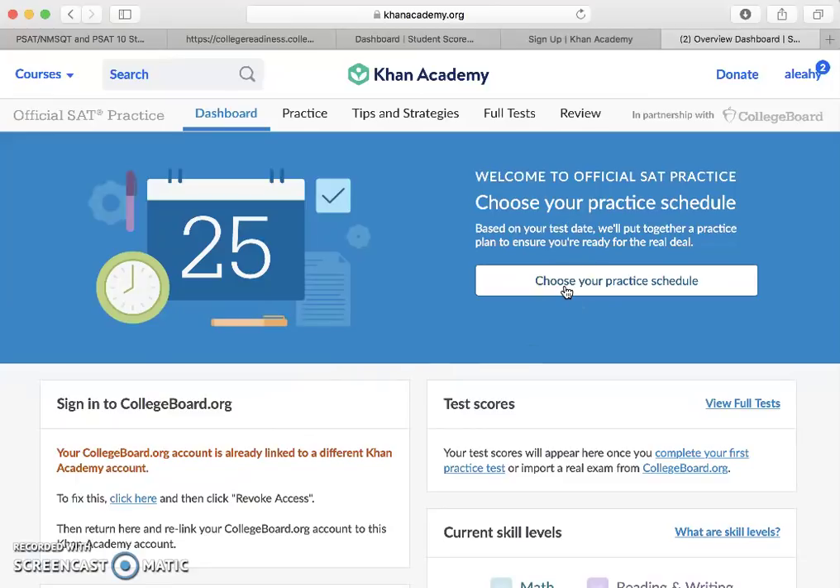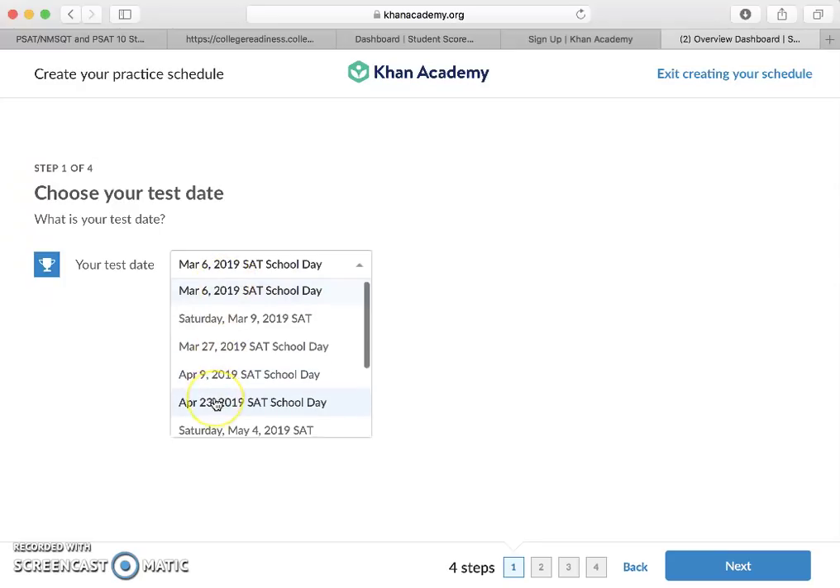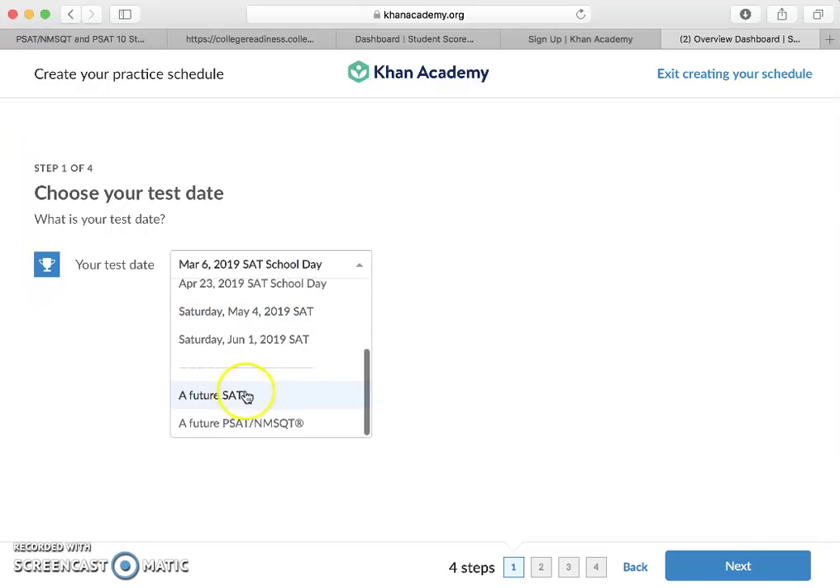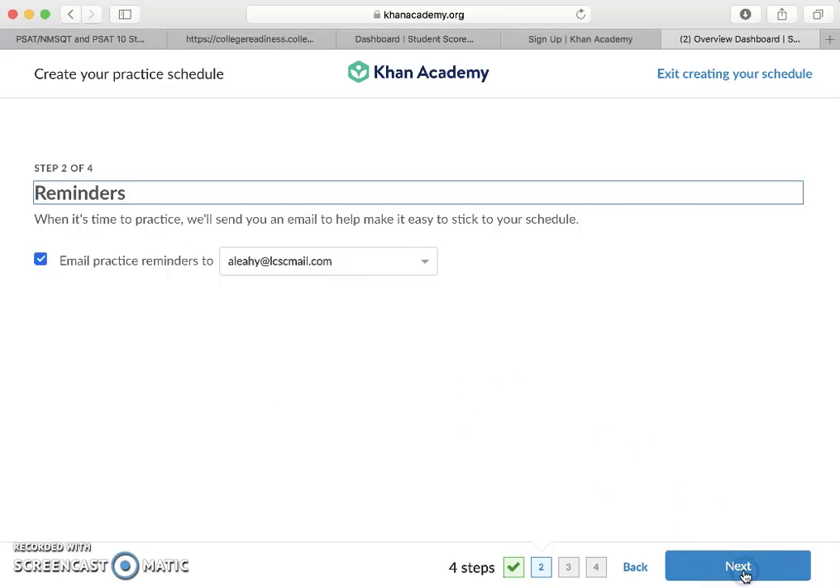So right here, everyone should see choose your practice schedule. And if you're not signed up for the SAT, maybe just pick something. If you're a sophomore, maybe pick something in late May to give you a couple months to be practicing, or you can just say a future SAT. Now, obviously, if you're a freshman or sophomore, you are going to take the PSAT again, especially freshmen. It might be worth selecting this tab right here, future PSAT. So you're going to select whichever category you want. Go through next.